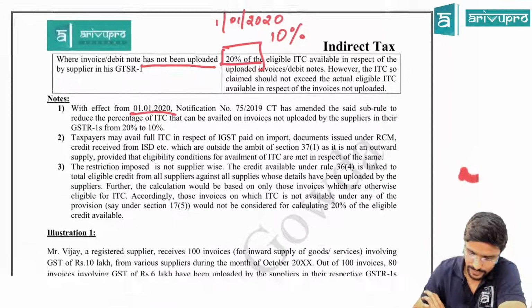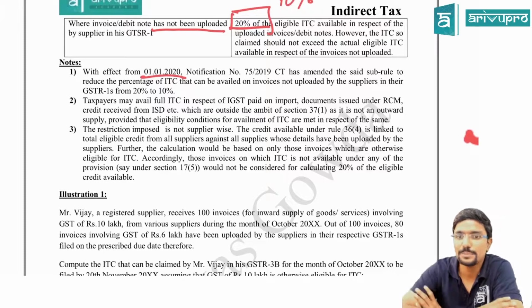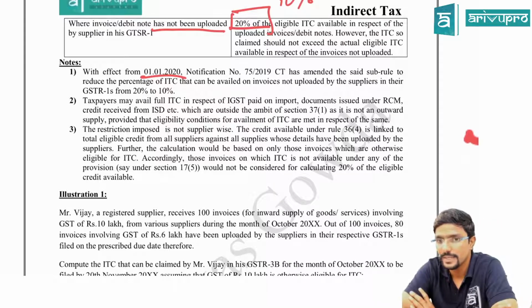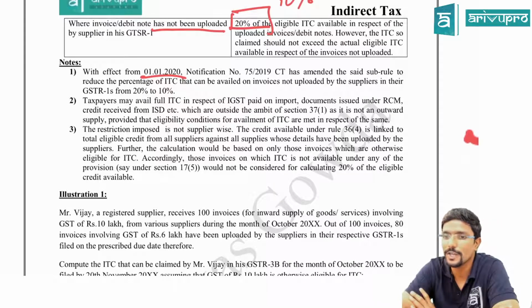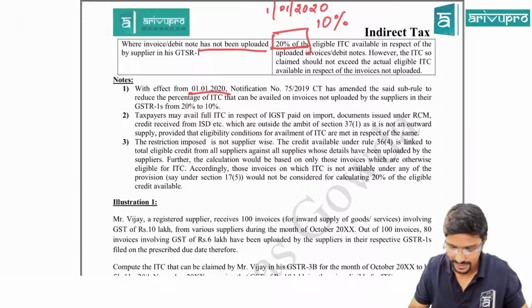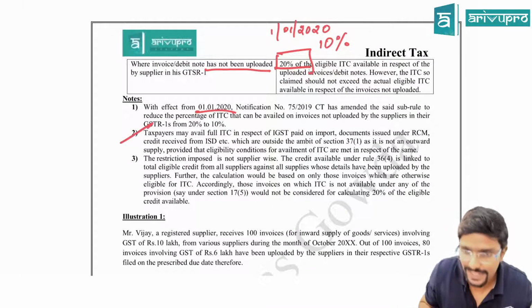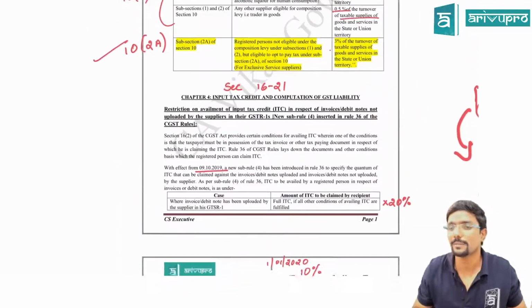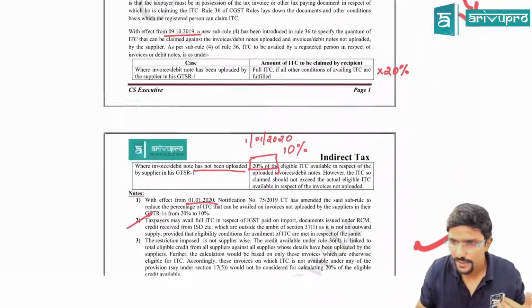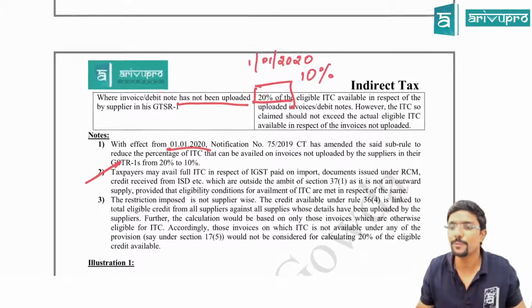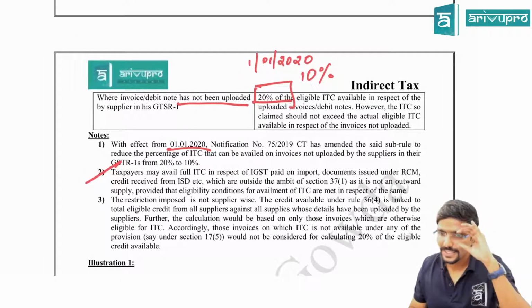Next, second point. A taxpayer may avail full ITC in respect of IGST paid on import documents, invoices issued under RCM, credit received from ISD, etc., which are outside the ambit of section 37(1), as it is not an outward supply, provided that eligibility conditions for availment of ITC are met. That means if you are covered in this second point, guys, for you the restrictions we studied till now are not applicable.